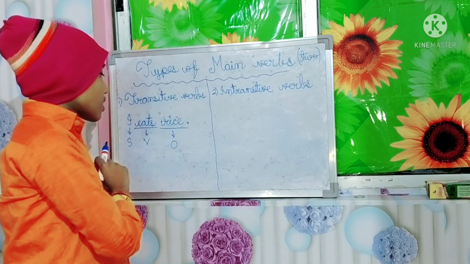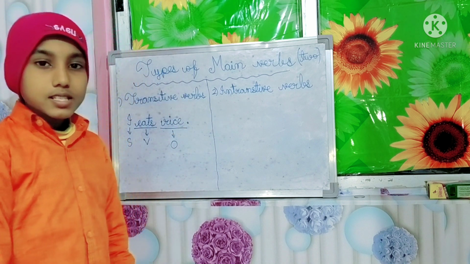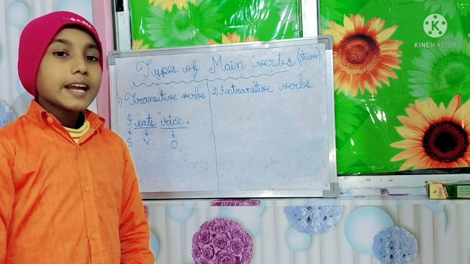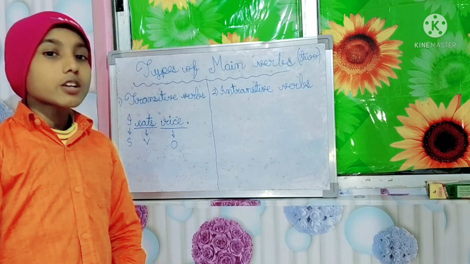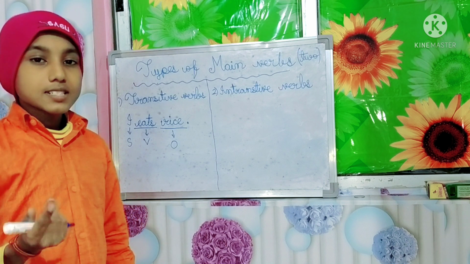So transitive verbs understood. Now intransitive verbs, see. Intransitive verbs are just the opposite. Intransitive verbs do not require any object after them to complete their sense.